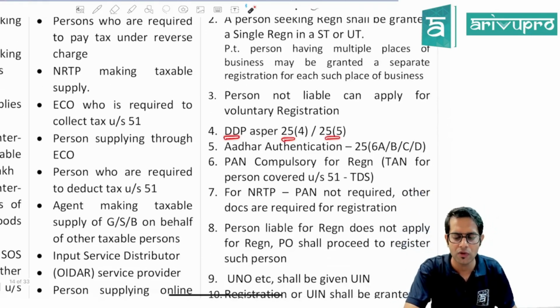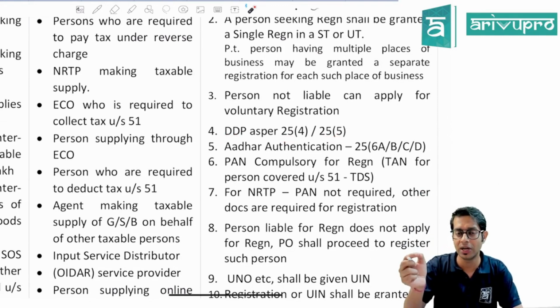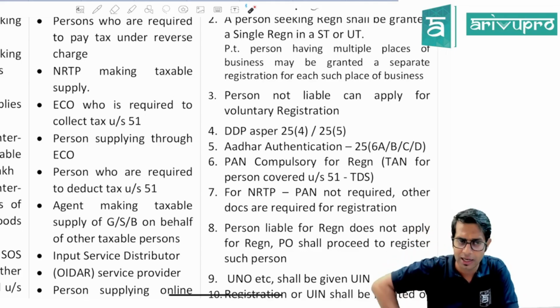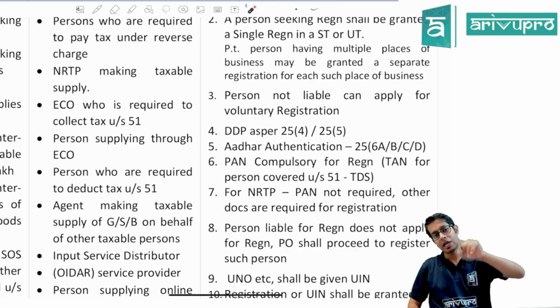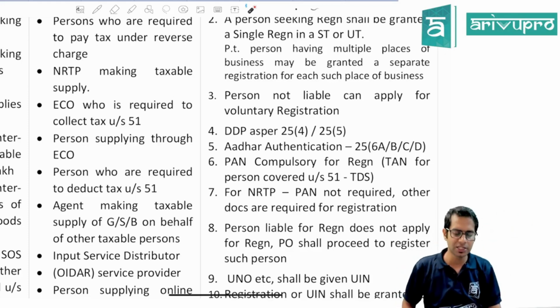Then sections 25(4) and 25(5) talk about deemed distinct person. Section 25(4) says if a person has obtained or is required to obtain more than one registration, whether in a state or union territory, then each of those registrations will be deemed as a distinct person. Section 25(5) says if a person has an establishment registered in a state and also has another establishment in another state or union territory, this establishment shall be deemed as a distinct person.